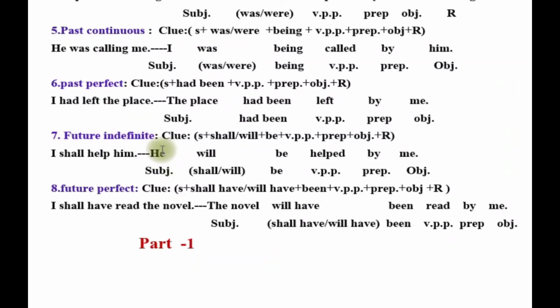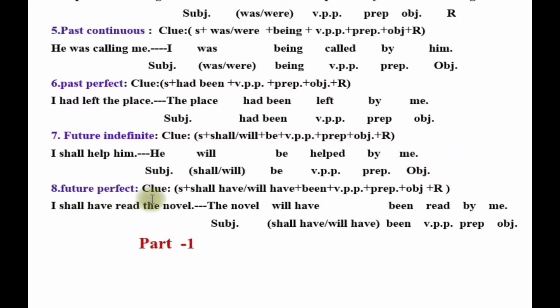So here he will be placed, and then will, as he is third person singular number. So will be placed after he, and then be, then the past participle form of the main verb help, and the preposition by, and then the object form of I, which is me.